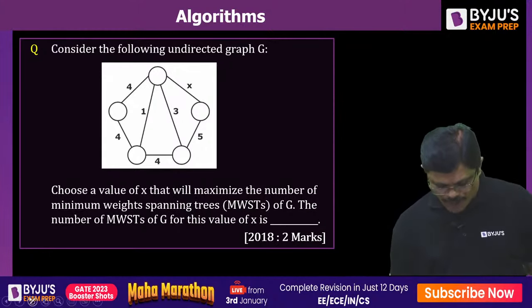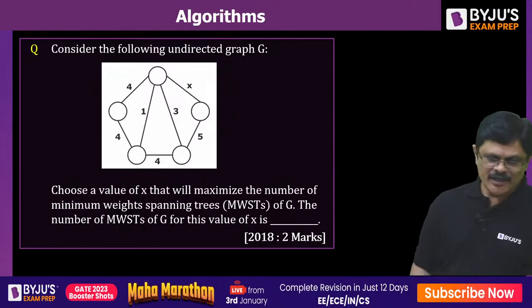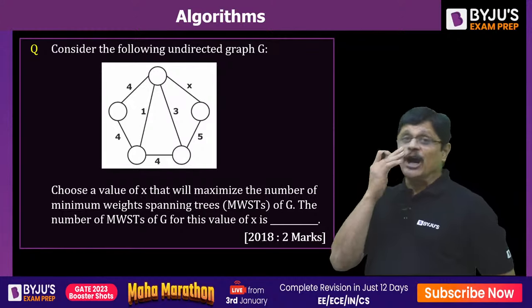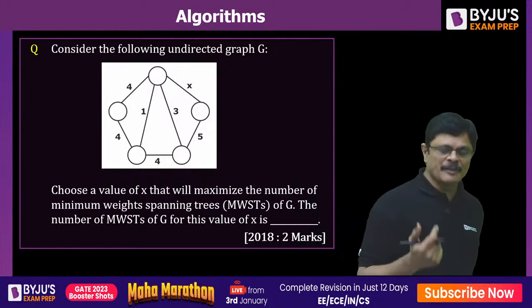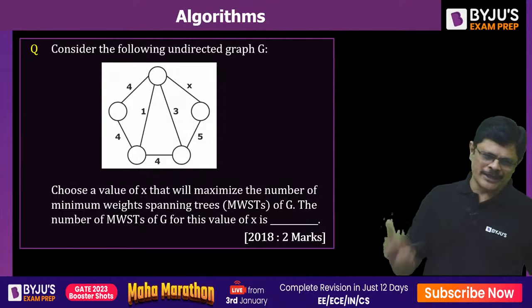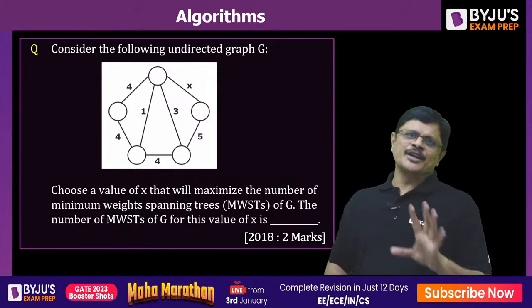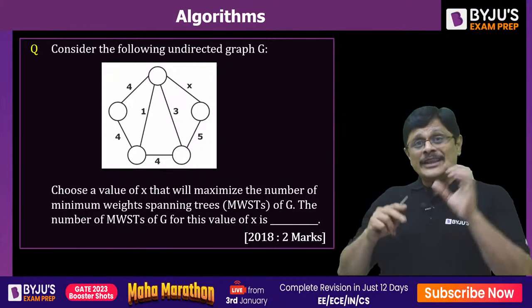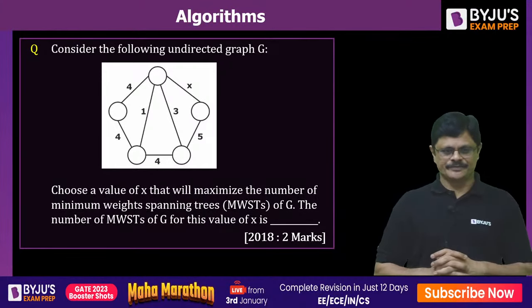So there are two questions in this. For what value of x will it have more minimal spanning trees, and how many are there? Both you have to answer. Because it is a numerical answer type, you have to give one answer: with that value of x, how many minimal spanning trees are possible.